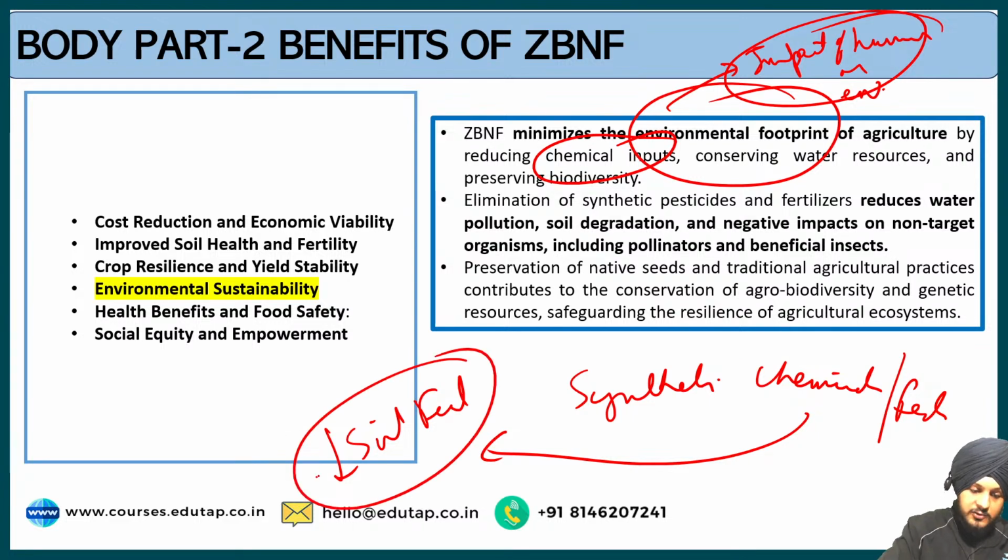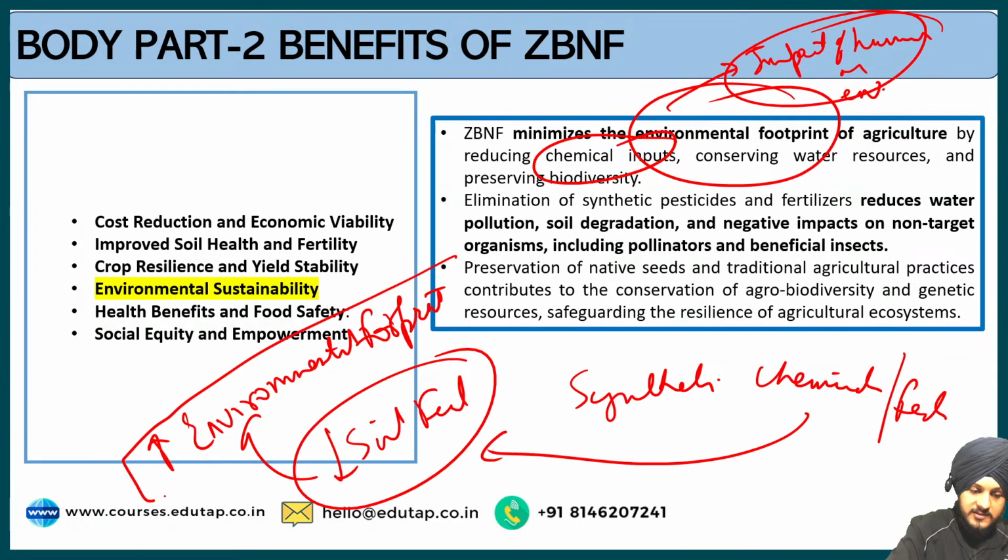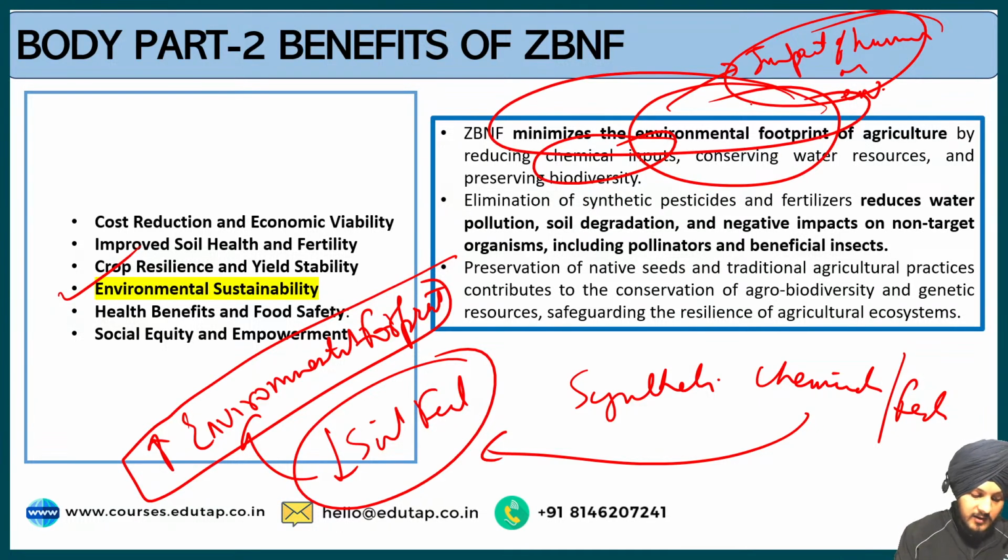So it is increasing the environmental footprint in the agricultural fields. If we follow natural techniques such as zero budget natural farming, then it will promote environmental sustainability, and it also minimizes the environmental footprint.